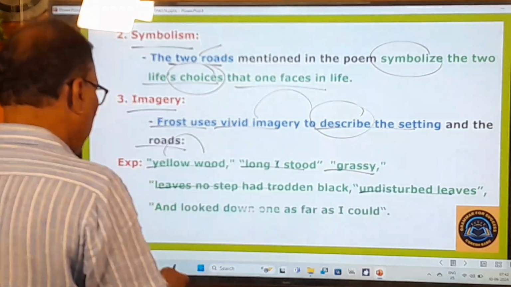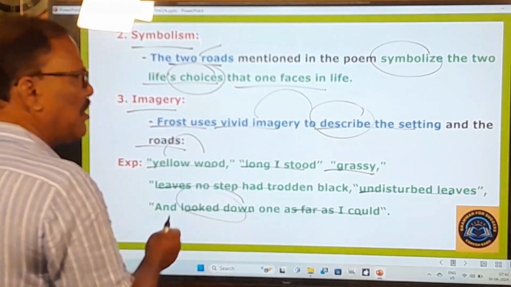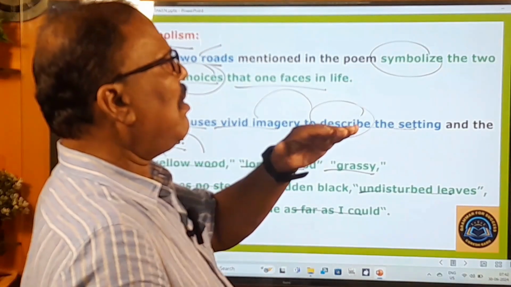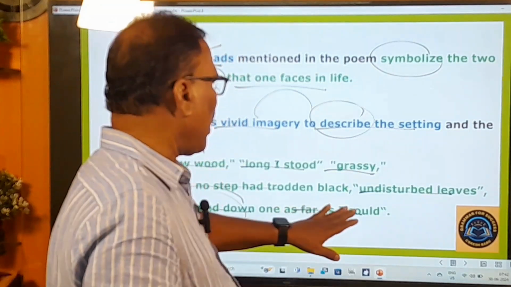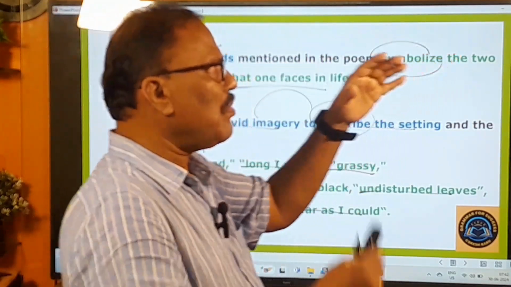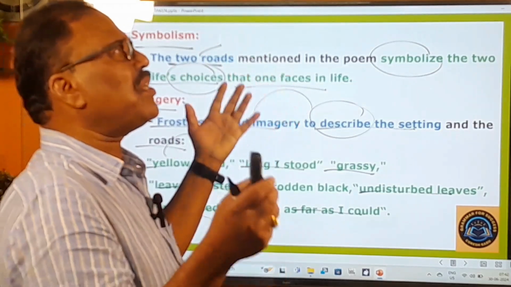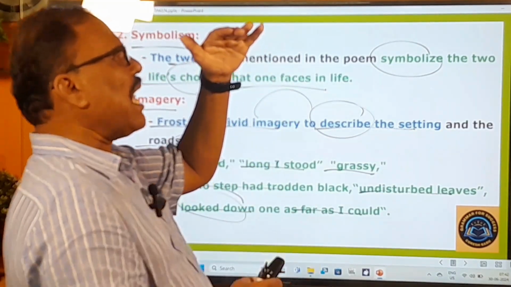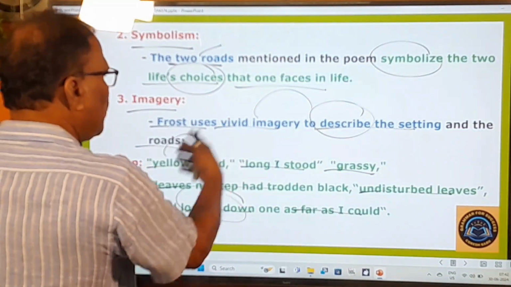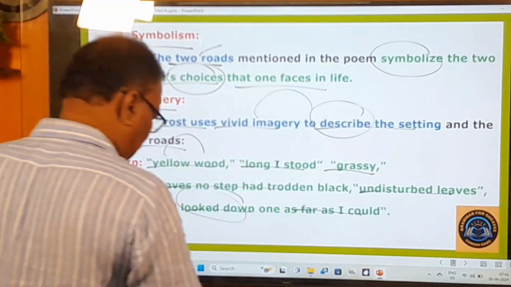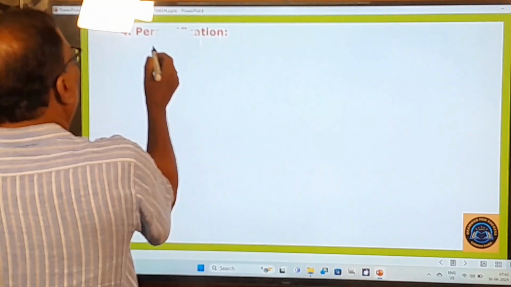And one more example I think I have given you here. And looked down one as far as I could. He watched one of the roads for a long time. As far as he could. So when this sentence is mentioned, immediately you visualize somebody standing there and watching the road as far as he could. So this is called visualization. This visualization is nothing but imagery. Now you go to the next literary device.